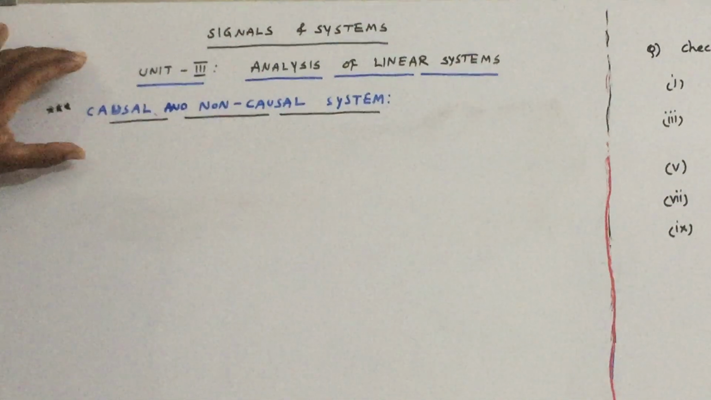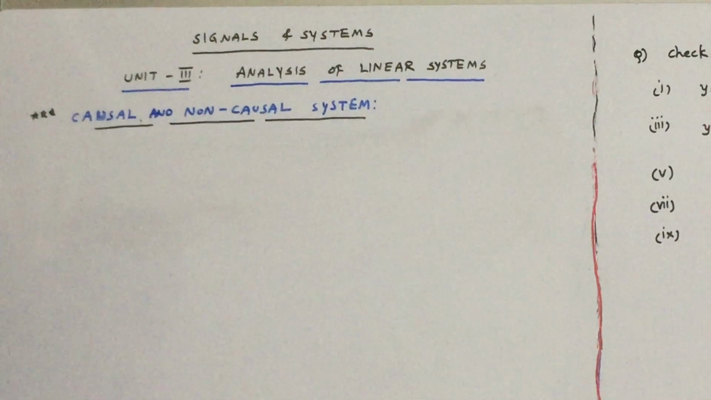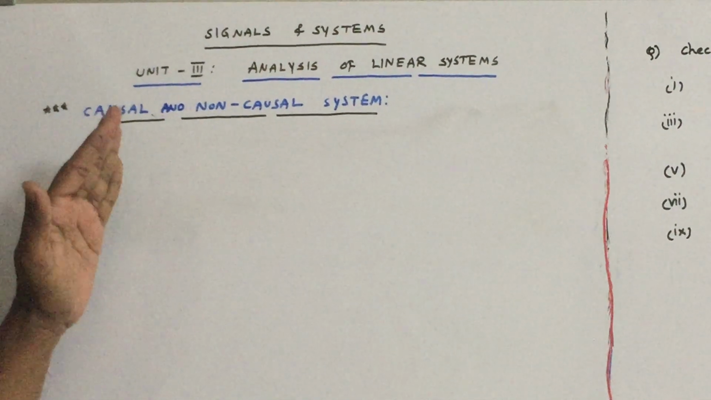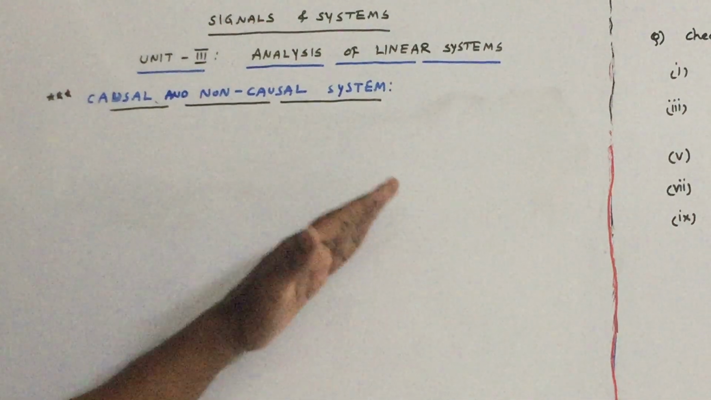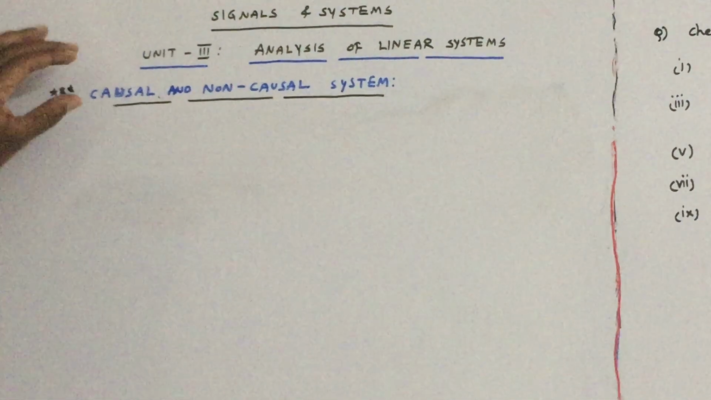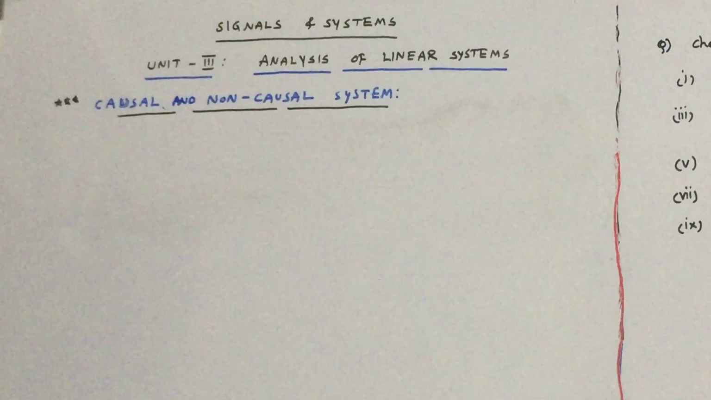So let us see another important classification of the system, causal and non-causal system. So we have discussed that we have two types of systems, continuous time system and discrete time system. So let us define what is causal system and non-causal system.